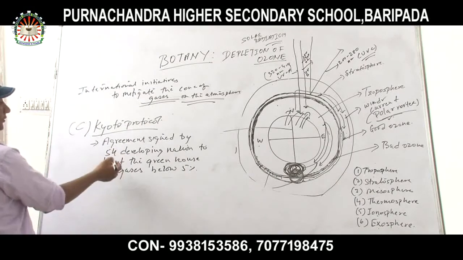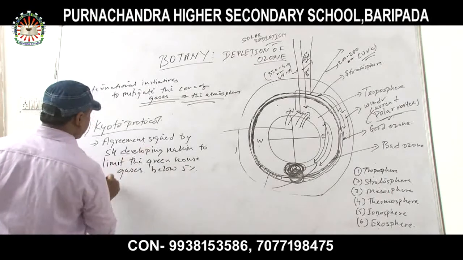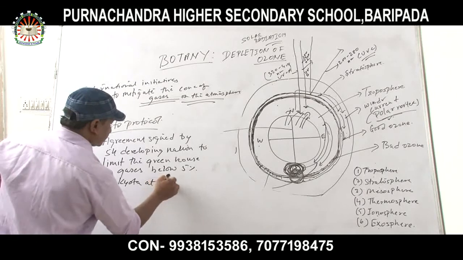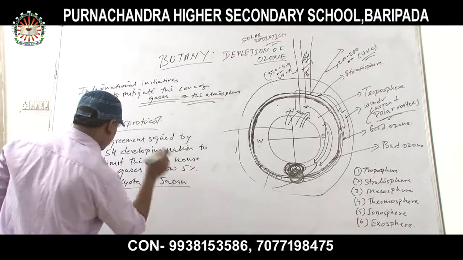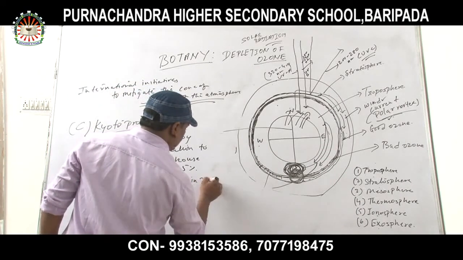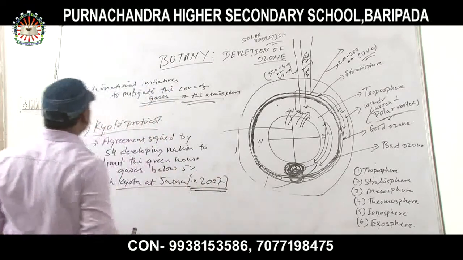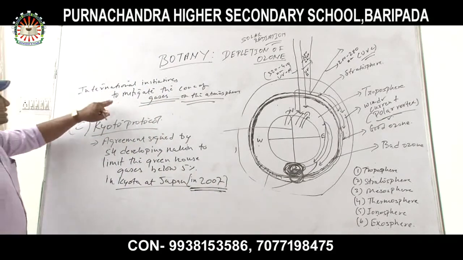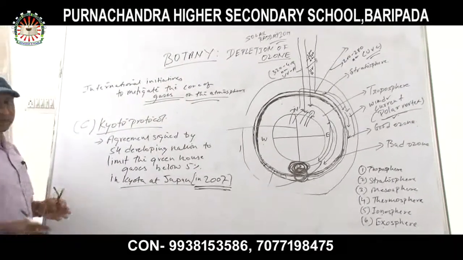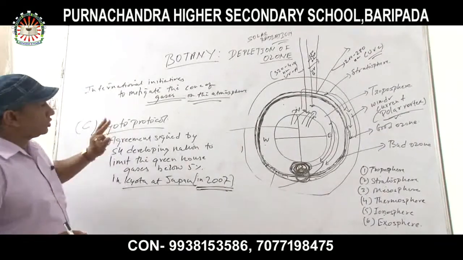Where was the agreement signed by 54 developing nations to limit the greenhouse gases below 5%? In Kyoto, Japan. In 2007. When? In 2007. Okay. So these are the international initiatives to mitigate the concentration of gases in the atmosphere. So three protocols: the Montreal Protocol, Earth Summit and Kyoto Protocol.